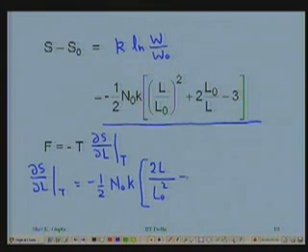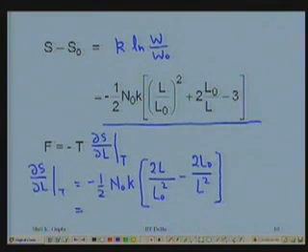When I differentiate this, it becomes minus 2 L0 by L square, and the constant gives me 0. All right. So, we can further simplify this.